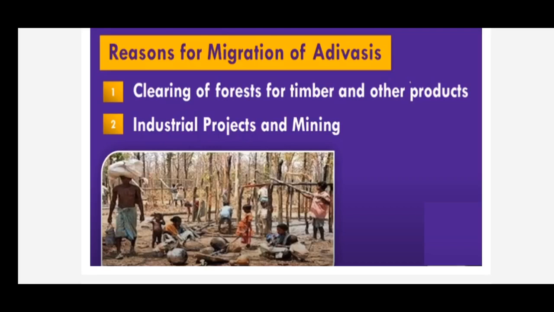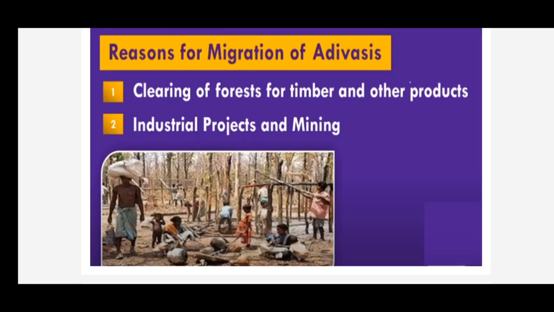Different varieties of timber exist. Some timber is used for making paper, but some timber like rosewood and teak is very helpful for making furniture. So that is why, for timber and other products, they clear the forest. For that purpose, they need to migrate the Adivasis who are living in those areas.